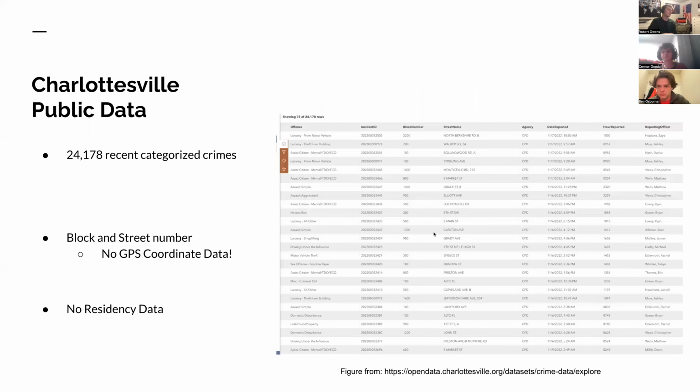So for data aggregation, we're fortunate enough that the city of Charlottesville provides public crime data, which is categorized. You can see here the offense has a label as to what kind of thing occurred. And they had some kind of spatial location data given by the block number and street name, but it's pretty limited. And it also gave you the hour that the incident was reported.